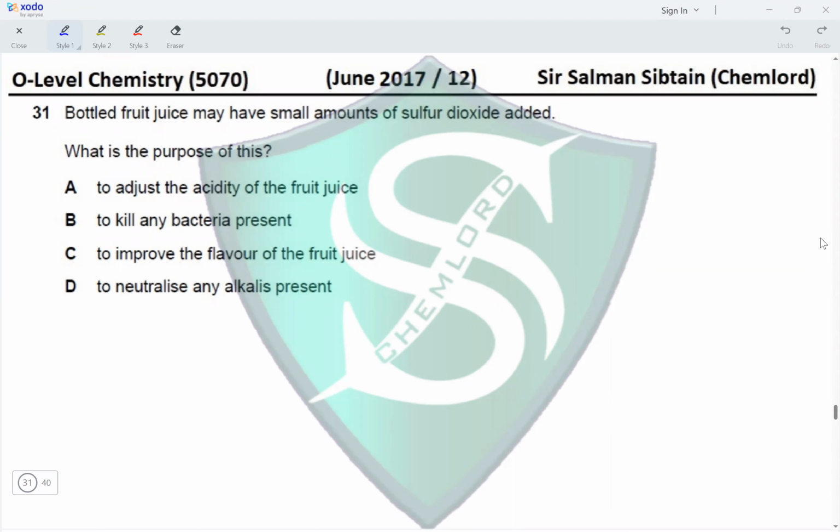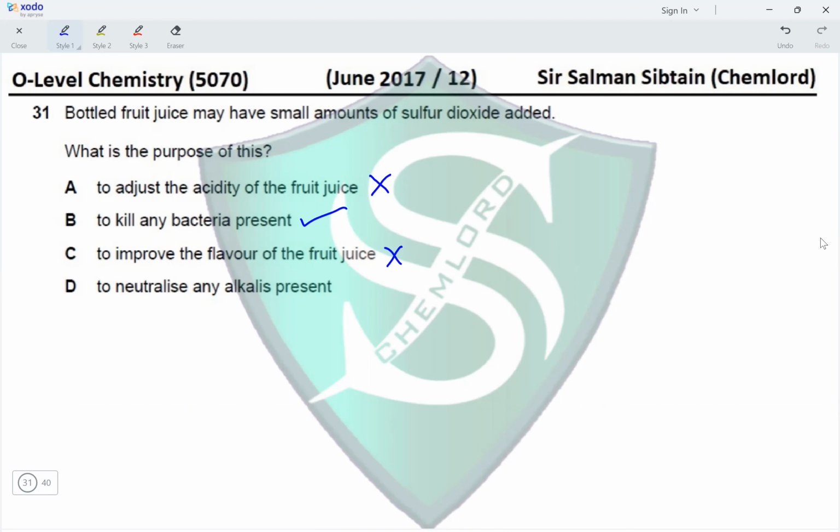To adjust the acidity of the fruit juice? No, not at all. To kill any bacteria present? Yes, it is used as a food preservative. It is there to prevent the growth of bacteria and fungi. To improve the flavor of the fruit juice? It is not a flavoring agent. It is just a food preservative.